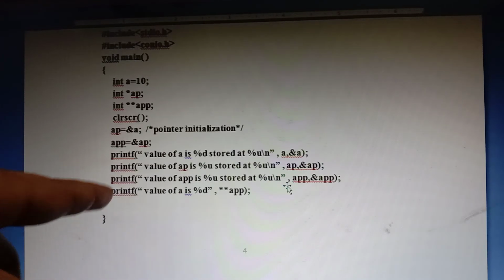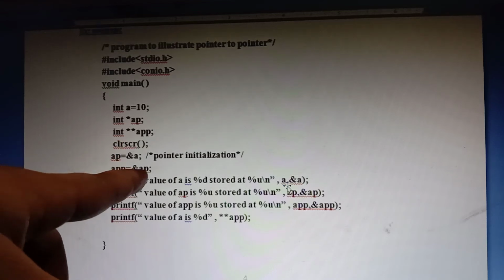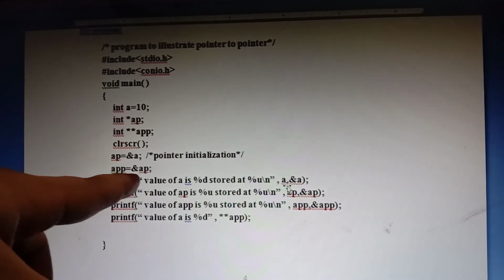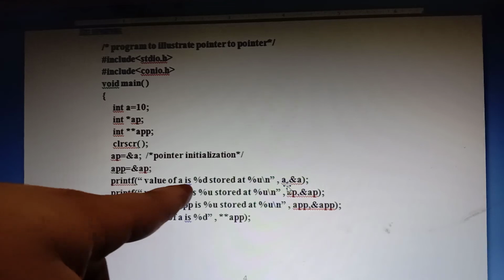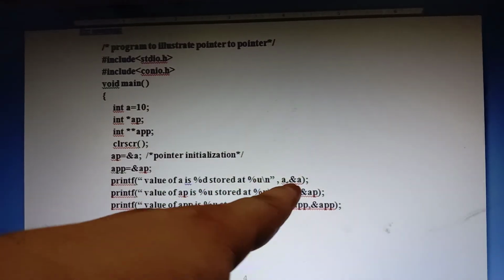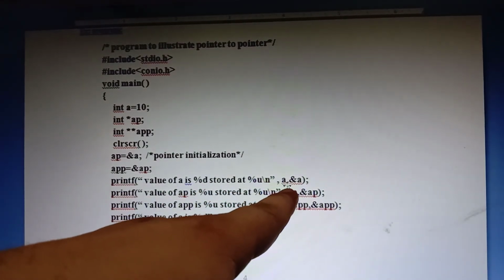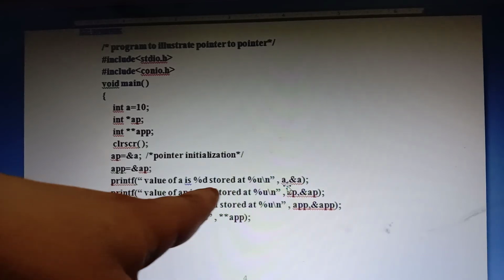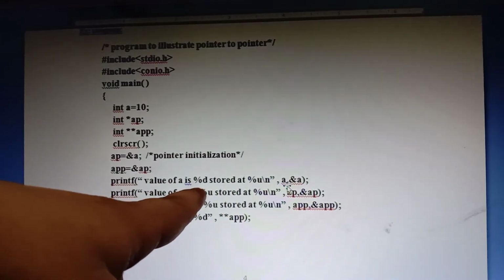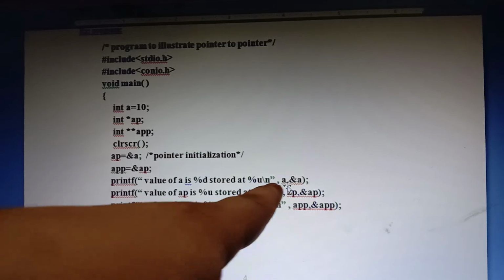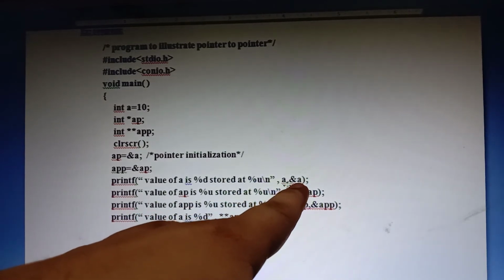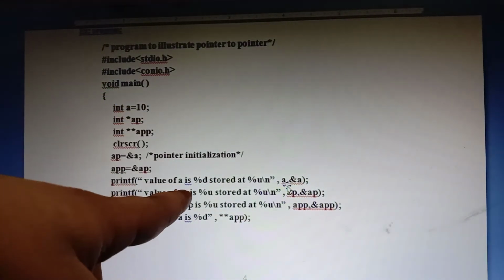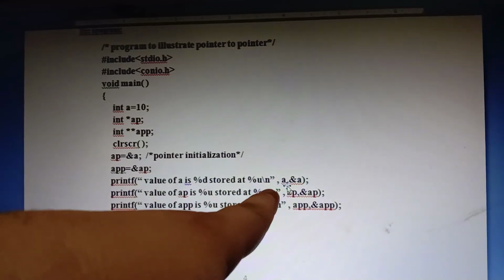So a double pointer contains a single pointer's address. Here the value of A is stored with percentage d, and the address with percentage u: a value comma ampersand A. What is percentage d? 10. So the value 10 is printed with percentage d, and percentage u prints ampersand A. I am giving the value of A and the address of A in this statement.